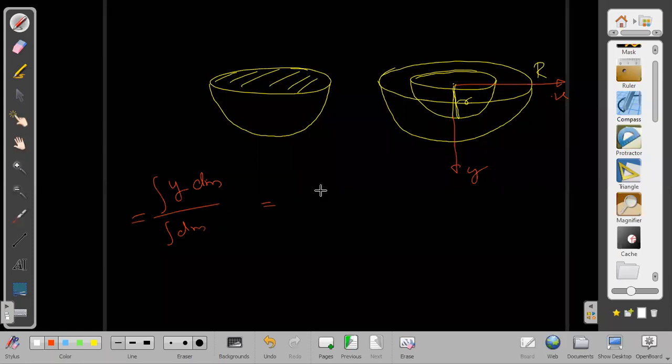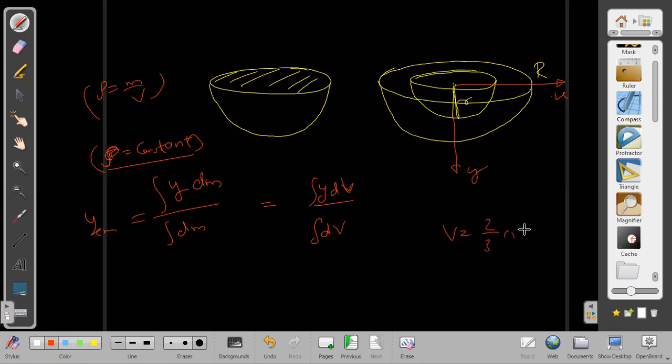If sigma is the same, then I have told you another way also, by center of volume: integral y dv upon integral dv, because it is the same thing as long as rho, the volumetric density, mass per unit volume, is constant. What is the volume of this? The volume of this is 2 by 3 pi r cube.